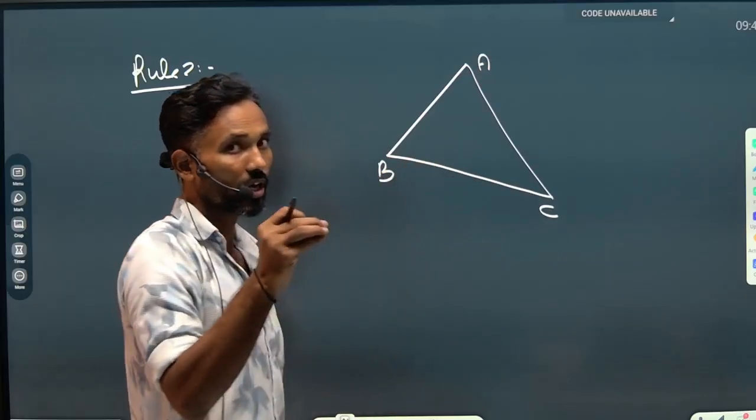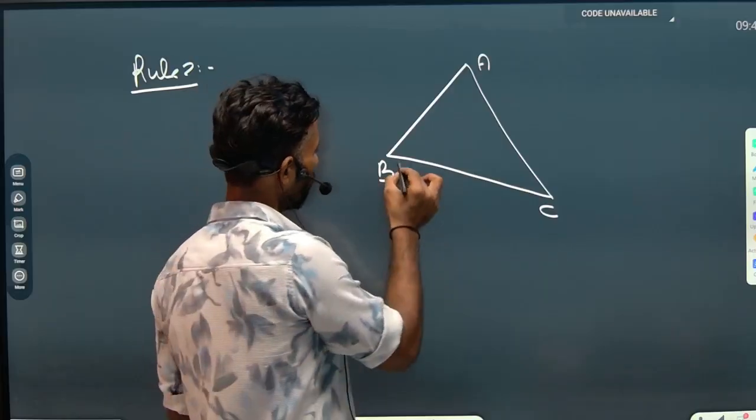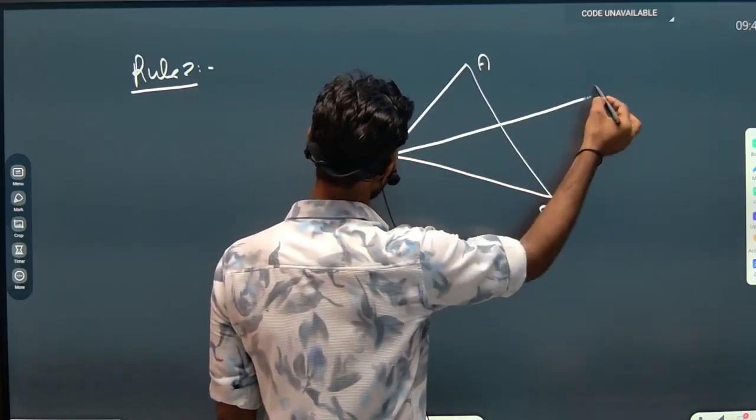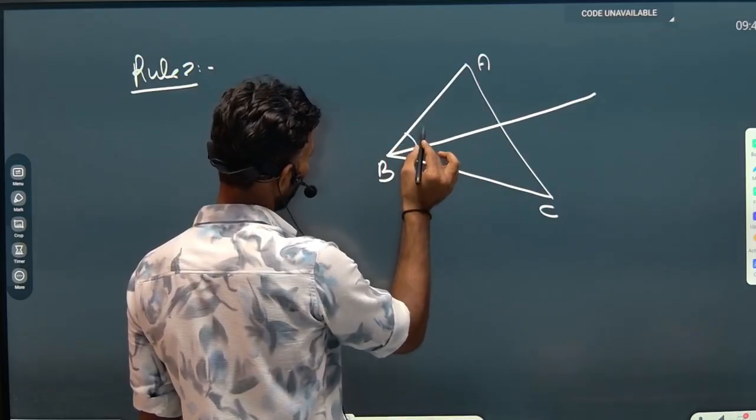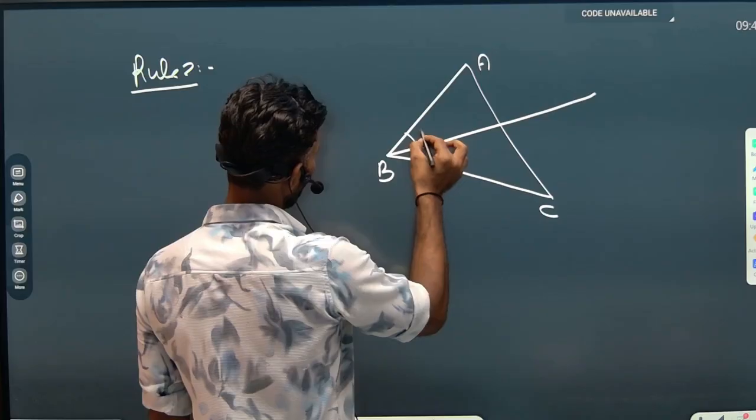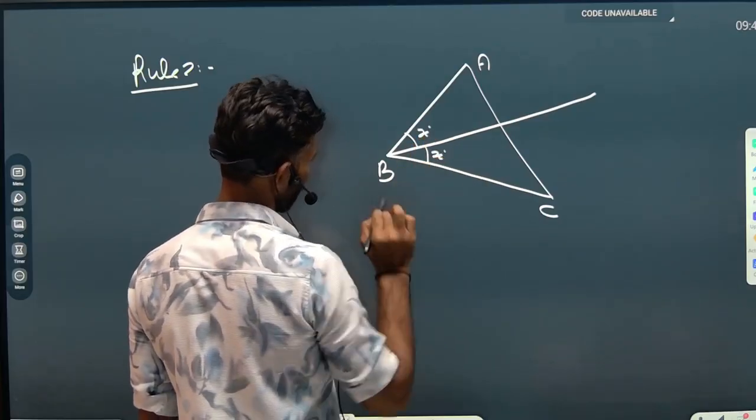I mean to say, suppose the examiner asks you to draw the interior angle bisector of angle B. So I have drawn the bisector of angle B. This is the bisector of angle B. It means both parts of angle B are going to be equal. Let's suppose the upper part is x degrees, so the lower part will also be x degrees.